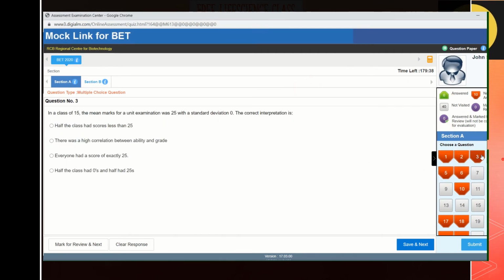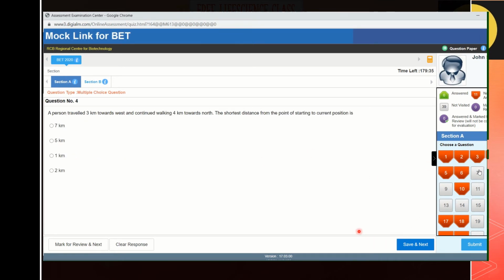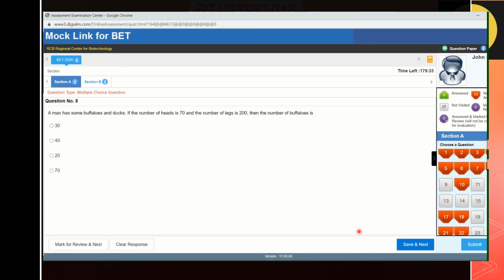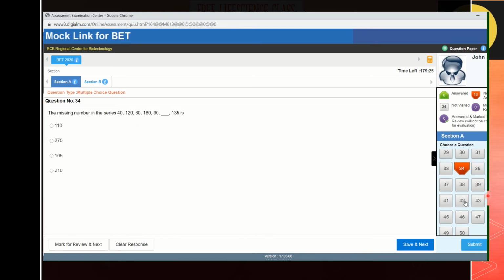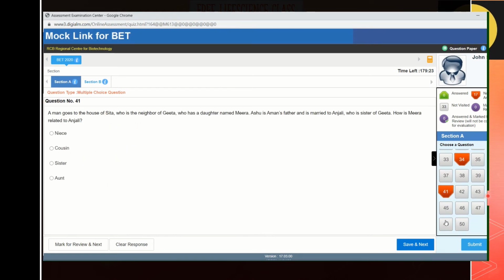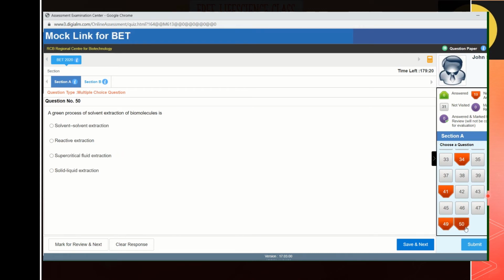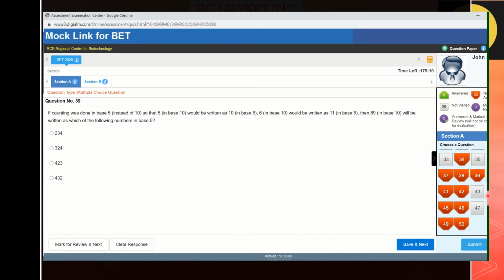You can go through the questions continuously, or go to specific questions if you want. You have to do these 50 questions because this is the compulsory part. But you have choices in section B, because there are 150 questions and from that you have to answer only 50, whereas in part A you have to answer all 50 questions. After reading this you can go to the next section, that is section B.